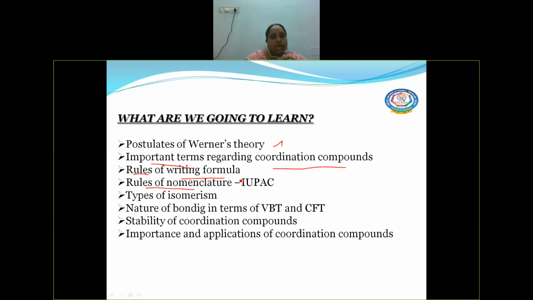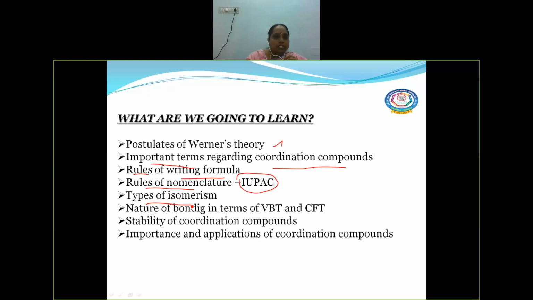Usually we use IUPAC rules to write the names of compounds, isn't it? So according to that, how to write the names of the coordination compounds and what are the rules to be followed. Next, types of isomerism.